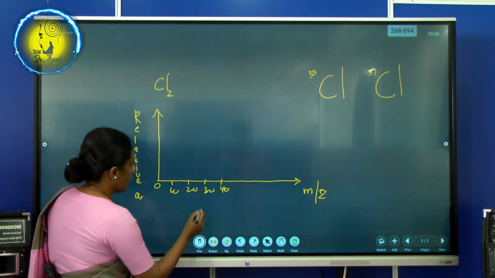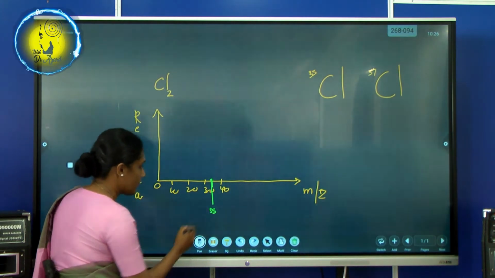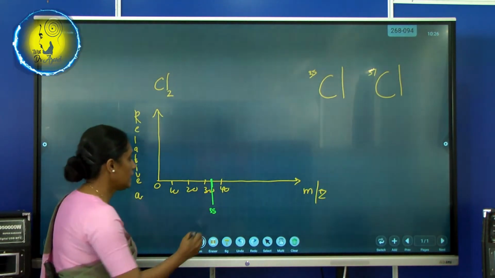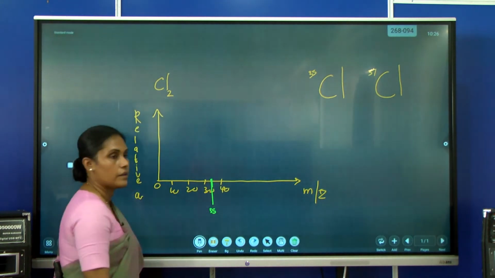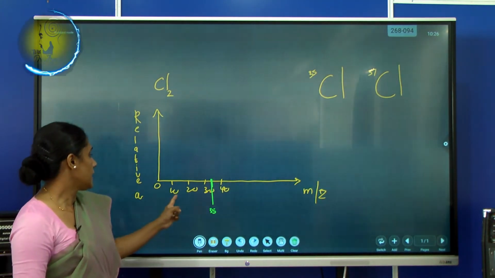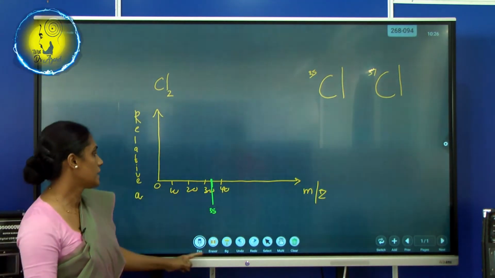Here you can see 35. I want to show you, that's why I drew a large line here, and this is 37. Right, 10, 20, 30, 40.